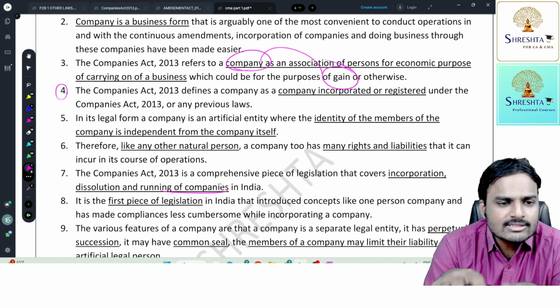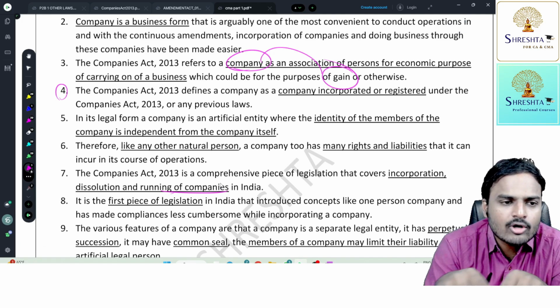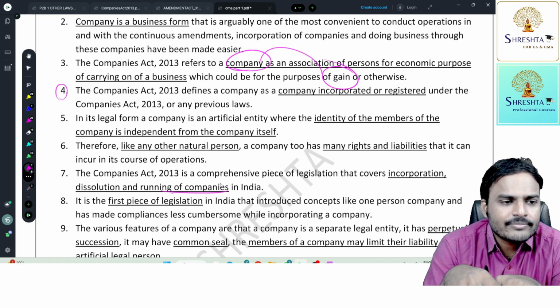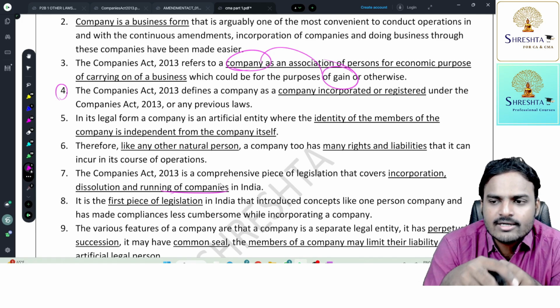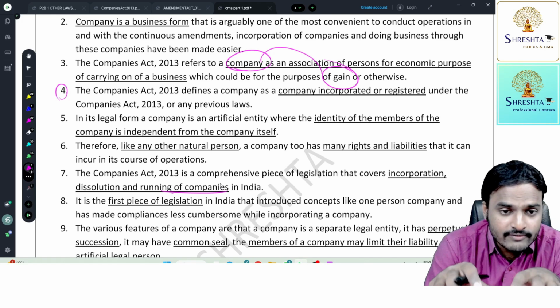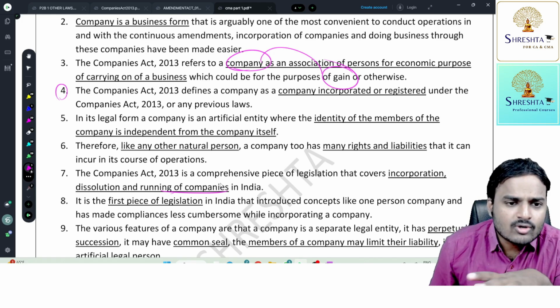So our Companies Act is not just providing a solution for how to incorporate a company, it is also giving steps on how to liquidate the company and how to manage the business in the company type of organization. Everything is covered. So that's what makes it a comprehensive piece of legislation. Next one, it's not incomplete.